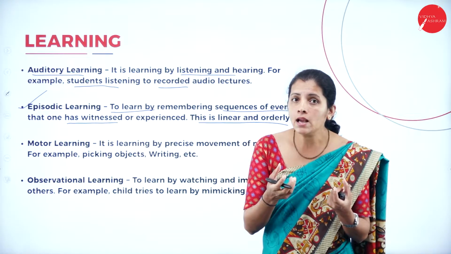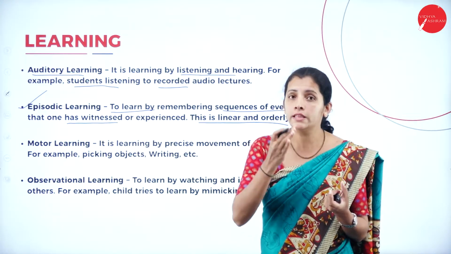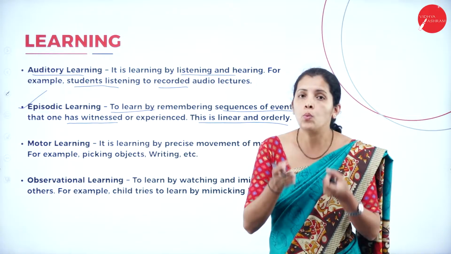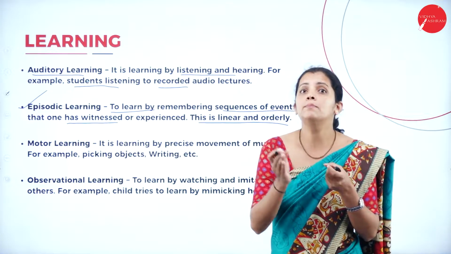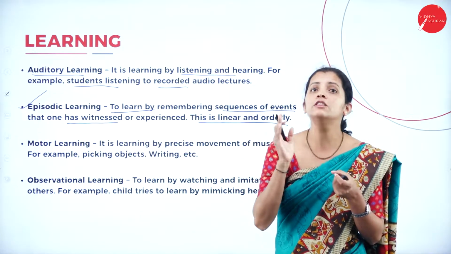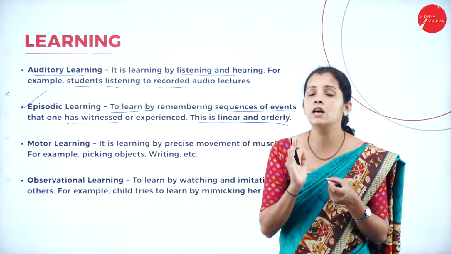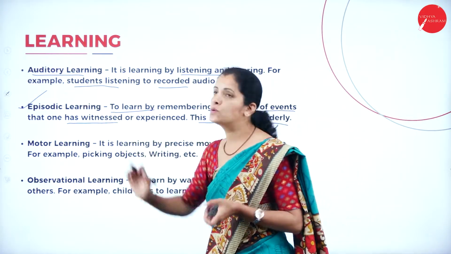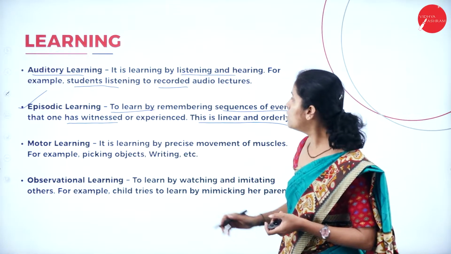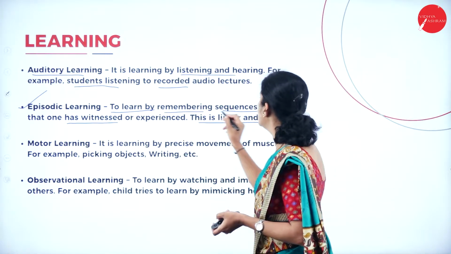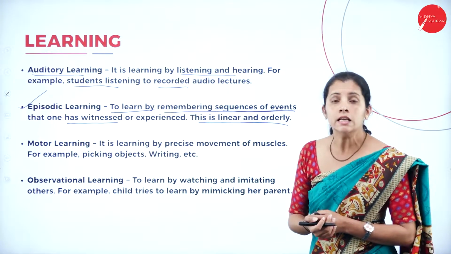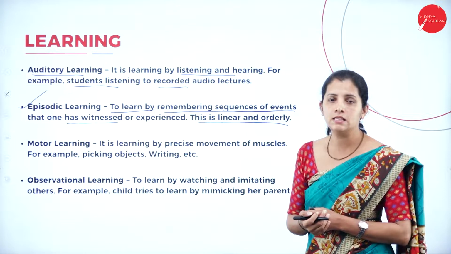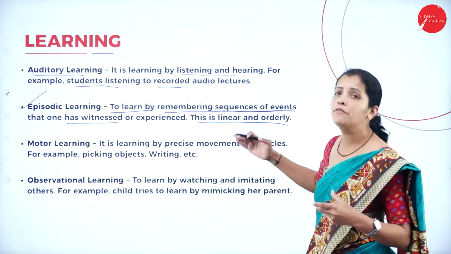While preparing, I recall the things which happened in the class. Whatever was taught in my class, I recall the events, the scenario or the order, and it is called episodic learning. So it is learning by remembering a sequence of events that one has witnessed or experienced, and it is linear and orderly.